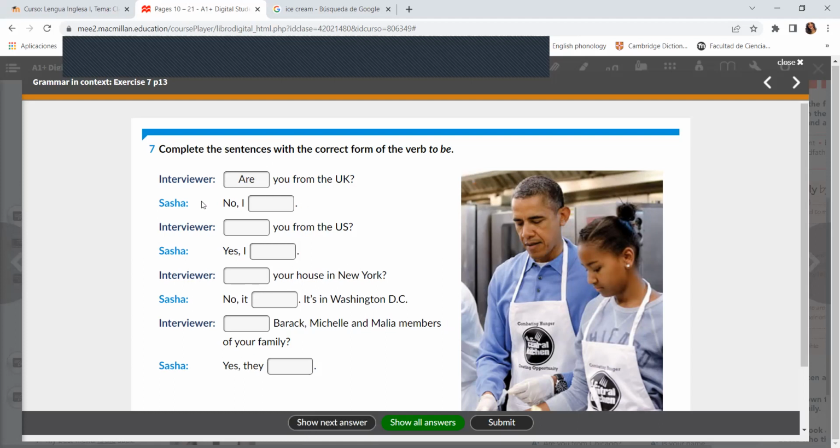And for the answer, we need yes or no, then the subject and the verb be. No, I'm not. Then, are you from the US? Yes, I am. Is your house in New York? No, it isn't. It's in Washington, D.C. Are Barack, Michelle, and Malia members of your family? Yes, they are.